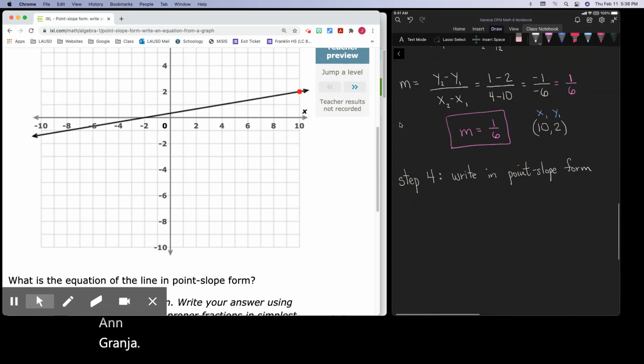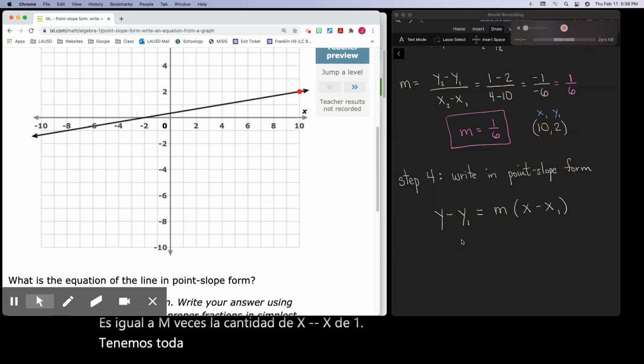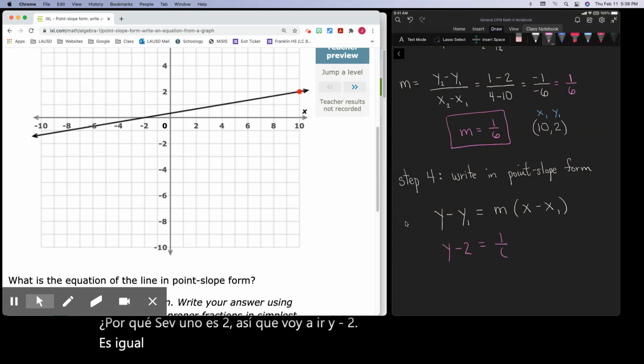So I will repeat one more time. y minus y sub 1 equals m times the quantity of x minus x sub 1. We have all our information, and all we need to do is plug it in. Y sub 1 is 2, so I'm going to go y minus 2 equals my slope, 1 over 6, parentheses, x minus, and x sub 1 is 10. And there's my equation of the line.